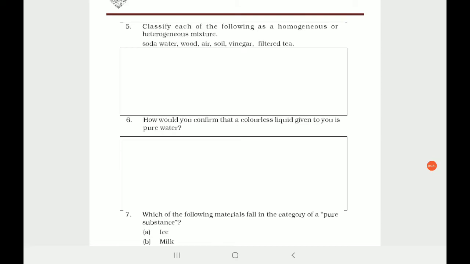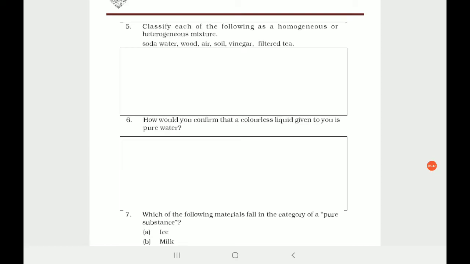But I don't know what exactly the correct answer is. You can help me in finding out this, okay, whether wood is homogeneous or heterogeneous mixture, because we can find separate things in the wood, है ना. तो उसका जो बीच में वैस्कुलर बंडल होता है वो अलग होता है, देन वुडी स्ट्रक्चर अलग होता है, बाहर का कोटिंग अलग रहता है. तो मुझे लग रहा है वुड इज अ हेट्रोजेनियस मिक्सचर.